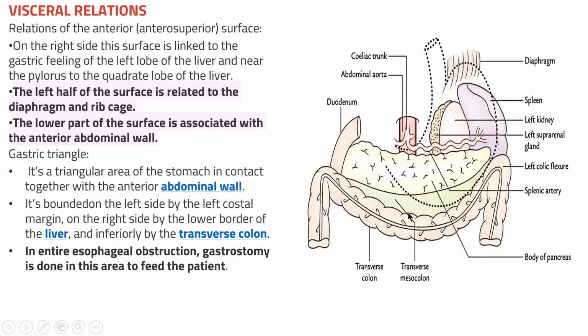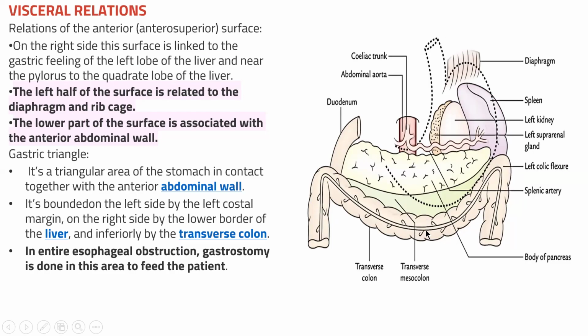What is the gastric triangle? Look at the image, the dotted area on the stomach. It is a triangular area of the stomach in contact with the anterior abdominal wall. It is bounded on the left by the left costal margin, on the right by the lower border of the liver, and inferiorly, meaning down, by the transverse colon.